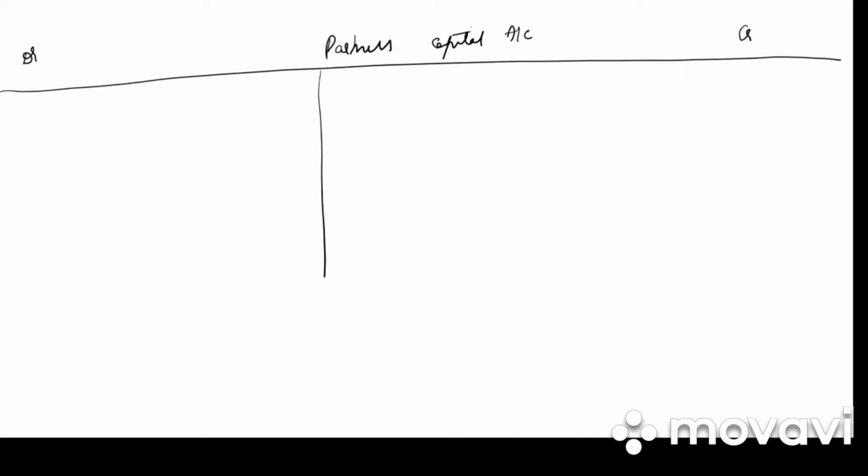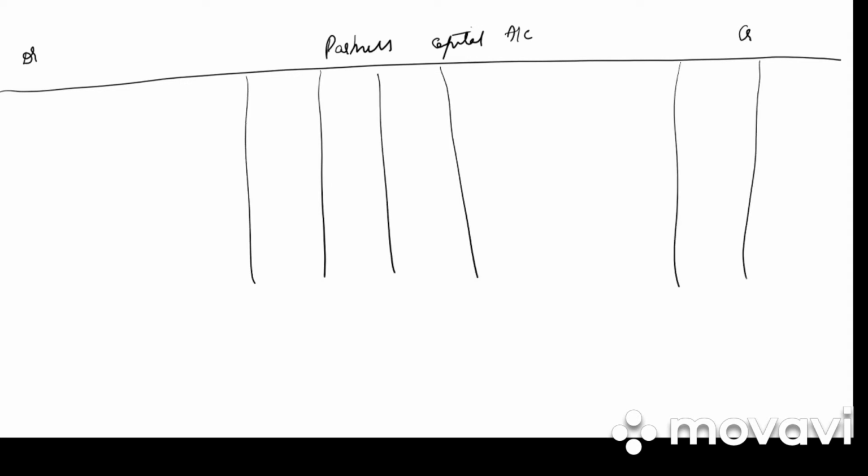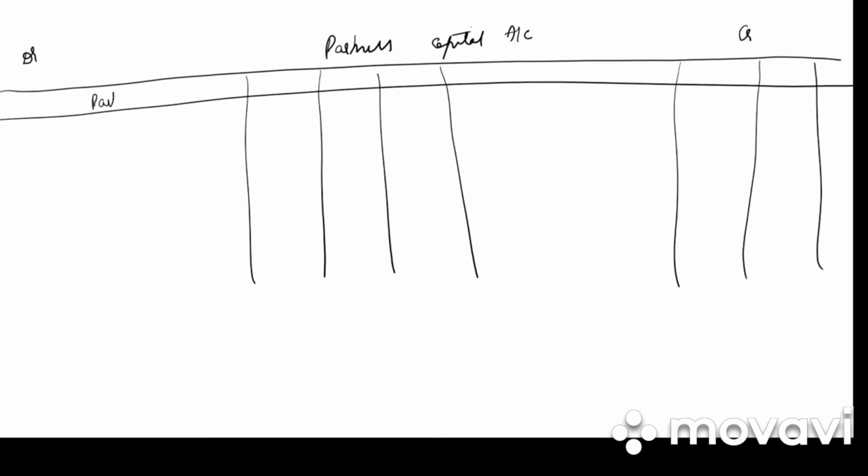Next we'll be doing the partners' capital account. We have debit side, credit side, and 3 partners, A, B and C. So we have particulars A, B, C, again particulars A, B and C. The first step is to bring down the balance. So by balance brought down,